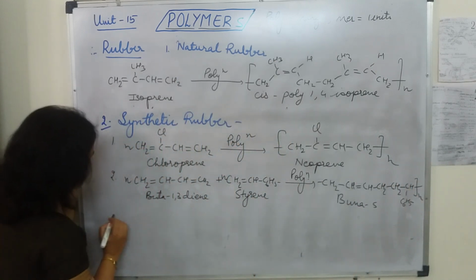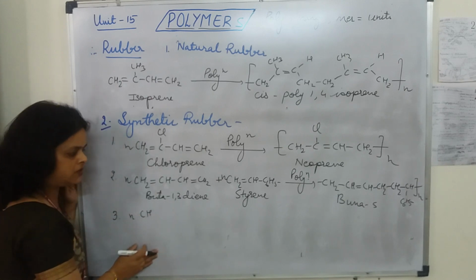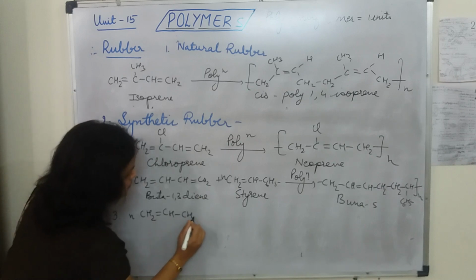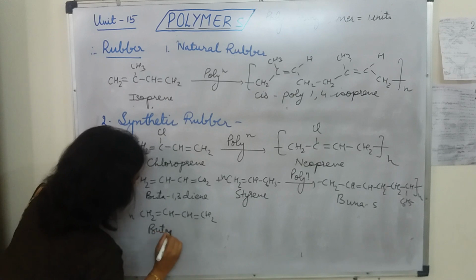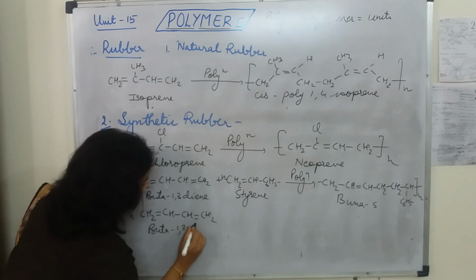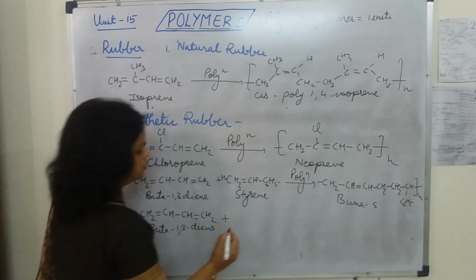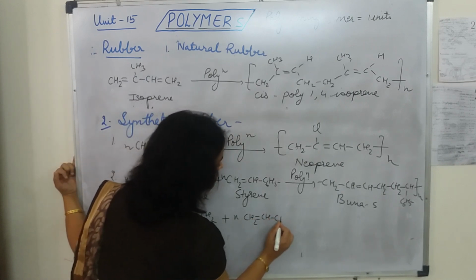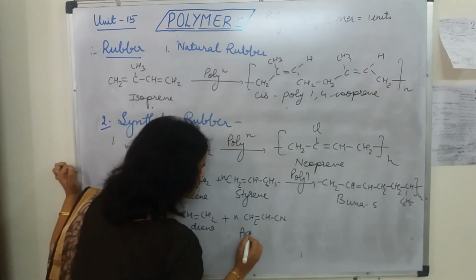And the third example, it is of Buna N. So here again the same buta-1,3-diene I am going to take, but here we are going to take acrylonitrile, that is CH2 double bond CH CN. Vinyl cyanide, this is acrylonitrile.